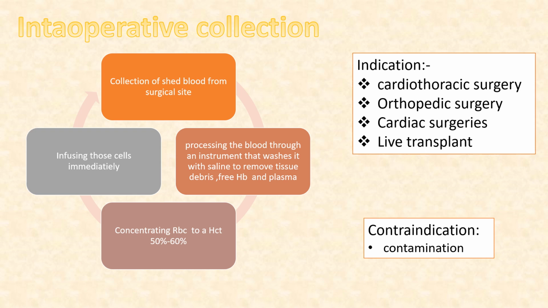Then intraoperative collection. This is the collection of the shed blood from the surgical site. It is collected and processed through an instrument, which will wash it with saline and remove the debris, free hemoglobin and plasma. It will concentrate the RBC to a hematocrit of 50 to 60%, and then those cells are infused immediately. What are the indications? Cardiothoracic surgery, orthopedic surgery, cardiac surgery, liver transplant. We can use such a collection, but there is only one contraindication, that is, contamination with urine or feces can happen.